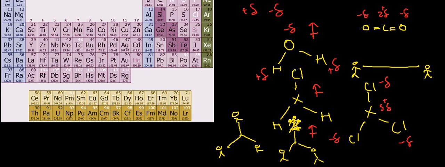So in the case of carbon dioxide, since they are both in a line, they both have equal strength. The net effect is nothing. In this example, chlorine is stronger than these two hydrogens, so it will pull the electrons toward itself. But in this example, since all the chlorines are even, the geometry causes the forces to be evened out, so there's no dipole moment.